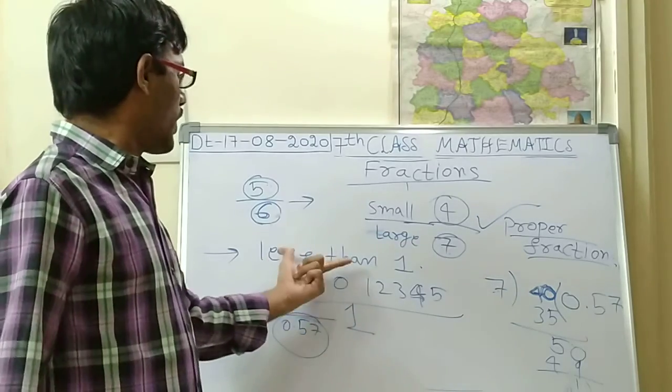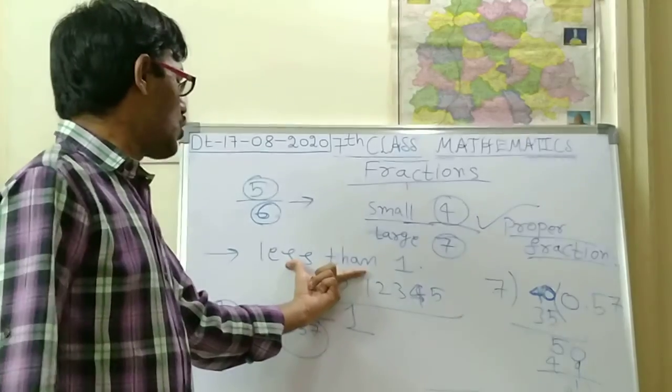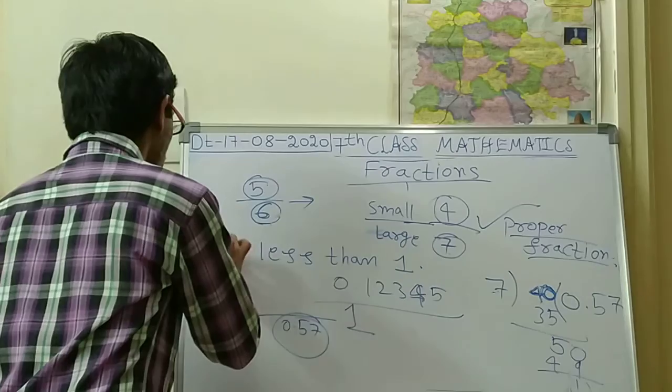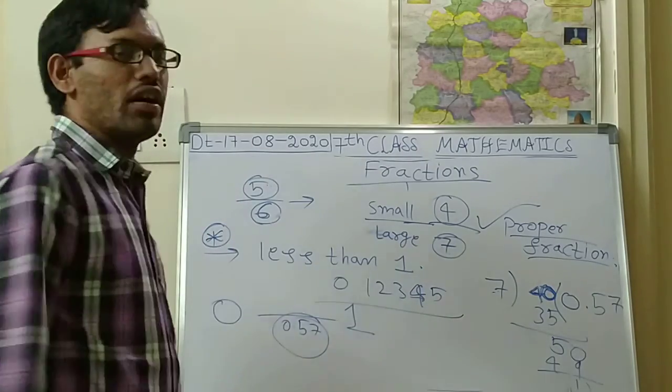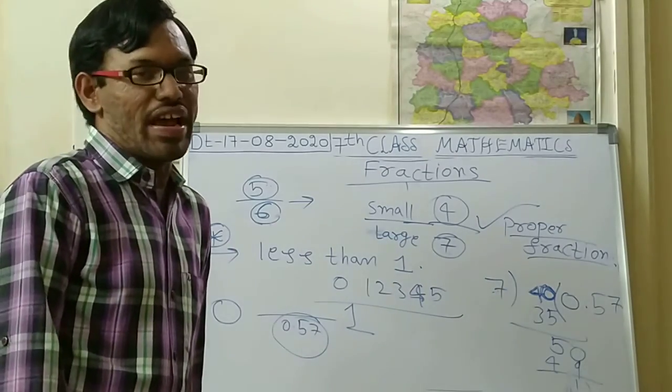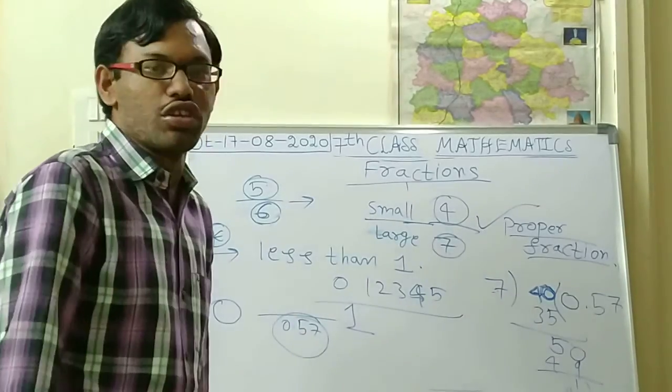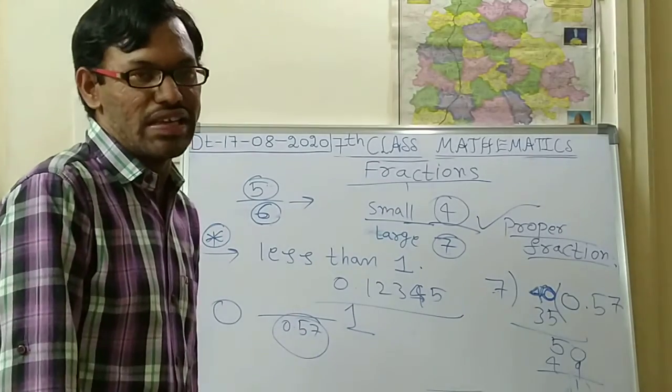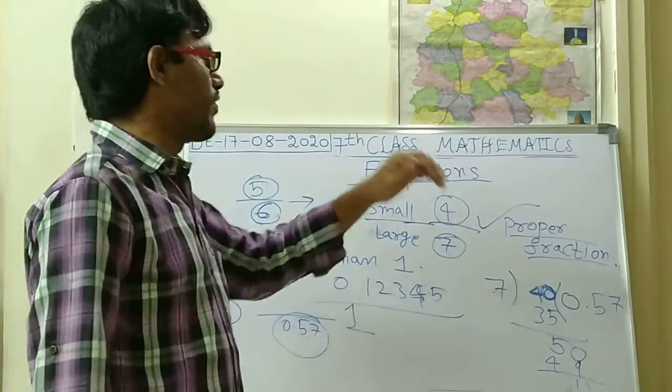So always the proper fraction value should be less than 1. This is the most important property of a proper fraction. I hope you have understood proper fractions very easily. So what is the definition?